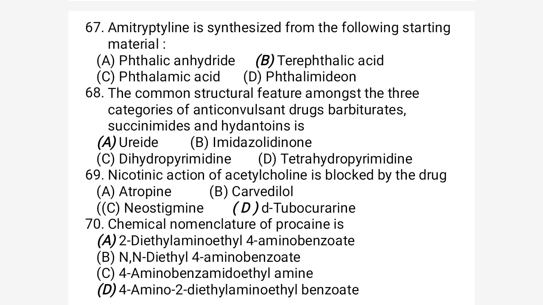As you know, the barbiturates like phenobarbital and mephobarbital are a category of drug. Then the succinimides, ethosuccinimide and methsuximide, and the hydantoin, phenytoin, are also categories of drug. All these three categories of drugs are used as anticonvulsants in the treatment of convulsions and epilepsy. So I think the correct option for question 68 is ureide. Ureide is the common structural feature for all these three categories of drugs.